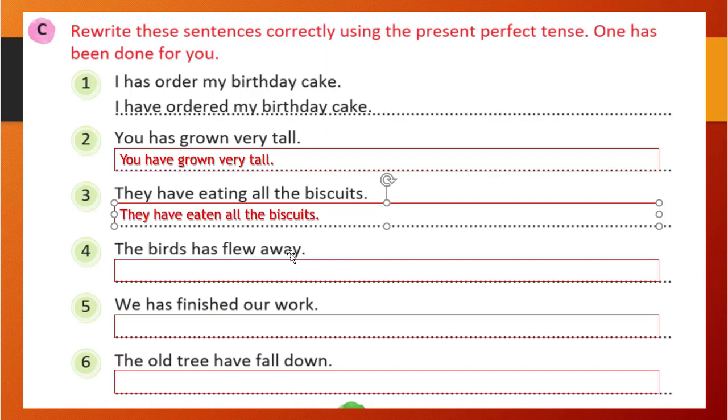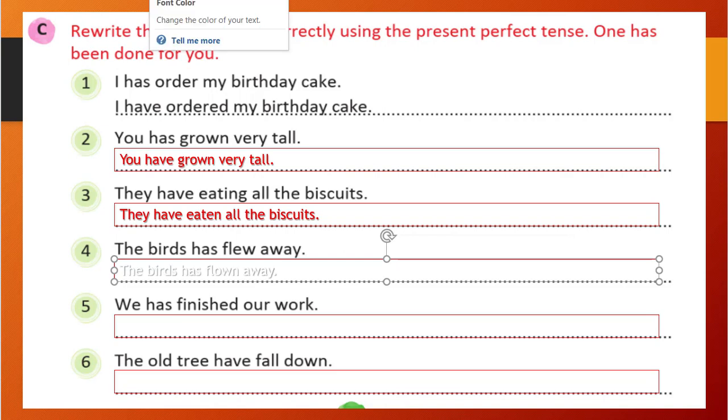The birds has flew away. So the birds is a plural, right? So has is wrong. It has to be have. The birds have flew. Flew is the second form of the verb. That is past tense, right? We need to write the third form. Flown away. That is the correct one. So the birds have flown away. Okay, let me show you the correct one. Yes, the birds have flown away.